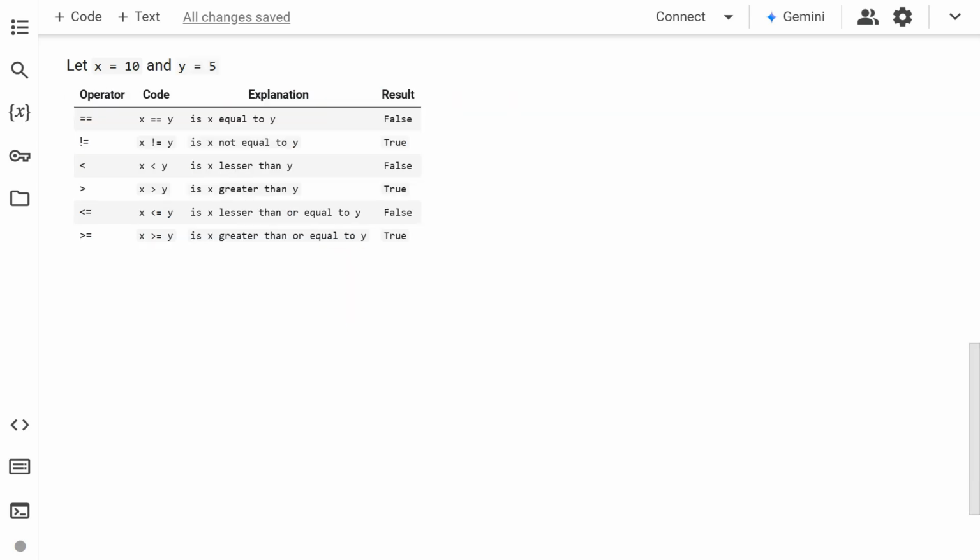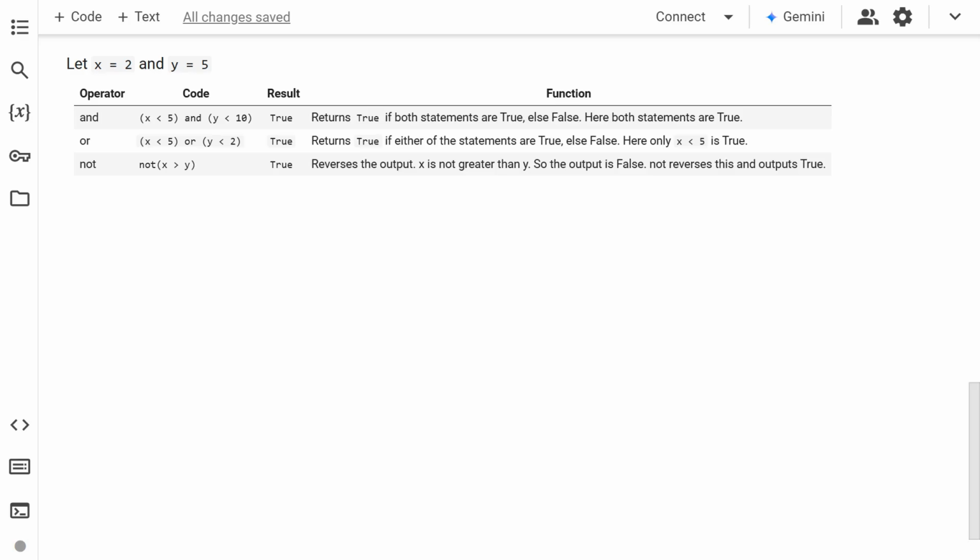Comparison operators are used in checking for equality or inequality of expressions. Is equal, is not equal, greater than, lesser than, greater than or equal to, and lesser than or equal to are the comparison operators. Logical operators are used to combine conditional statements. And, or, and not are the logical operators. Note that the operators are denoted by their literals. This is because their respective symbolic representations, ampersand, pipe, and tilde symbols are bitwise operators.